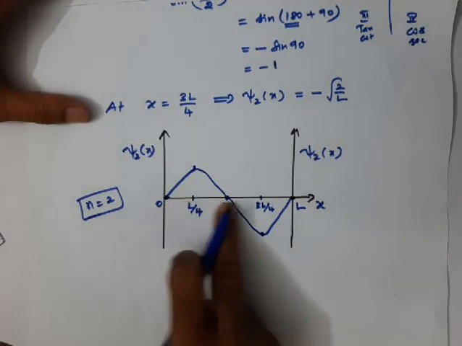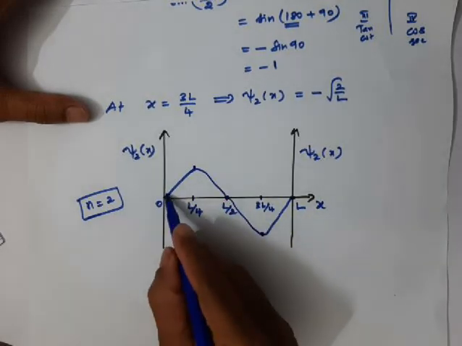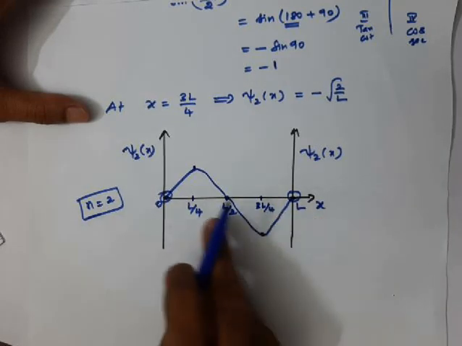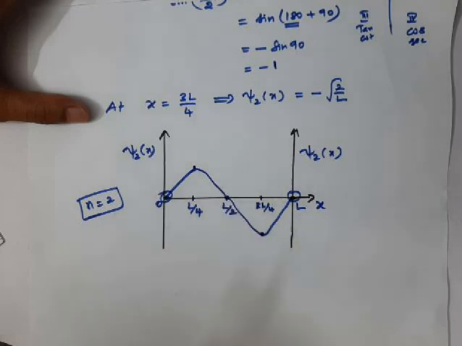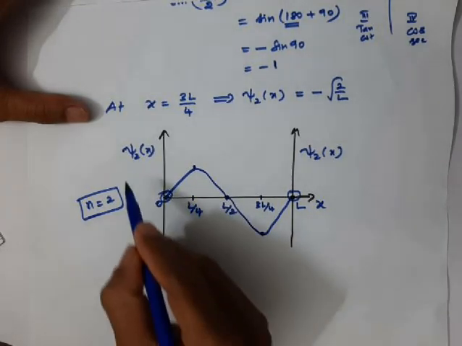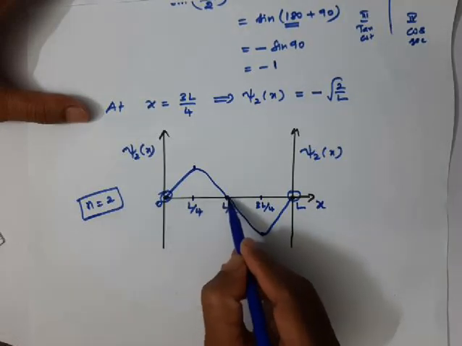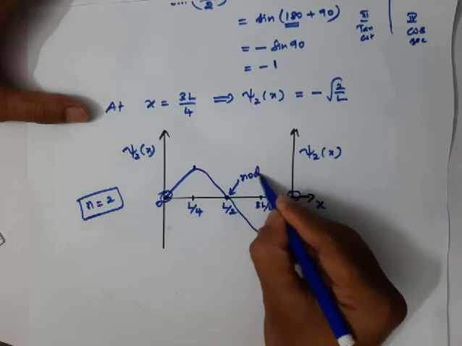Now, if you observe this wave function plot carefully, listen, I told you, apart from the terminal positions, in any other position, if the wave function becomes 0, we call that point a node. So here, in the first excited state, at the middle of the box, wave function becomes 0. That means this point is called a node.